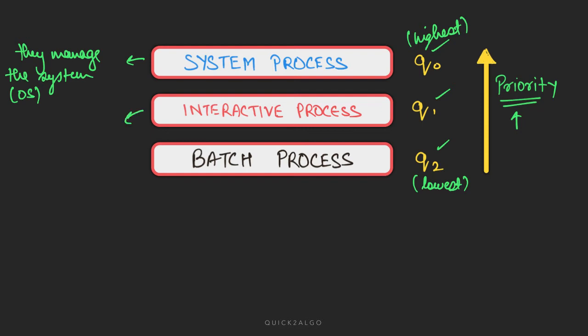Now, for other types of process, I have taken three examples: system, interactive, and batch. There can be many others. There are student processes also. There are non-interactive batch processes also. You can look them up on the internet, and they are very simple. You can just get a gist of what the different processes are from the net.